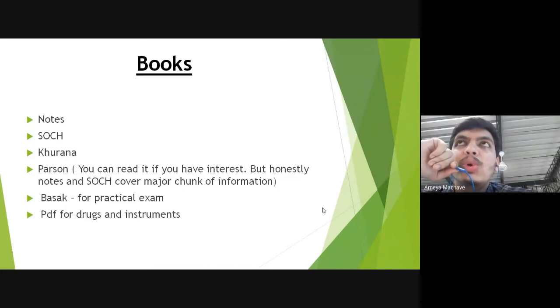So no need to read Parson. If you have interest, then you can go through it, but for practical it is not needed. Basak you can refer to for the practical exam, take it from seniors or have a PDF with you. And for drugs and instruments, the PDF that we would send you. So I think that would be it for books. Next slide.